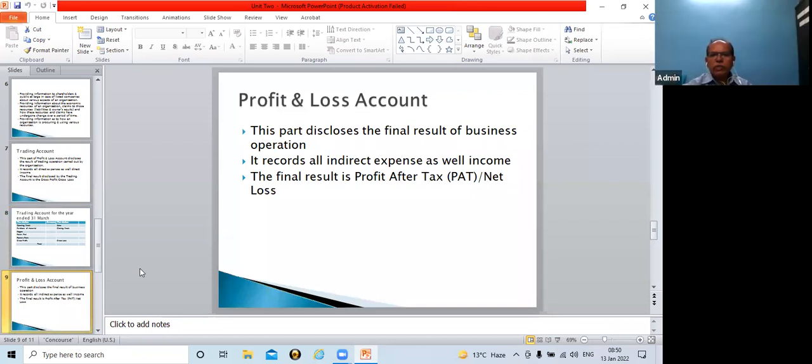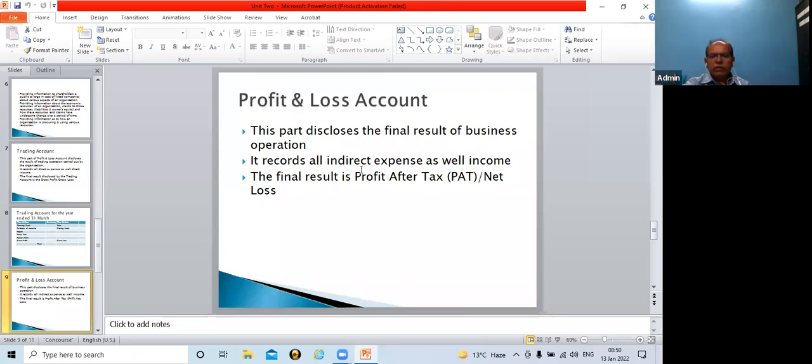This part discloses the final result of business operation, and it records all indirect expenses as well as indirect income. Indirect expenses are those expenses which assist for production activity. That is known as indirect expenses, like your administration expenses, office expenses are examples of indirect expenses.